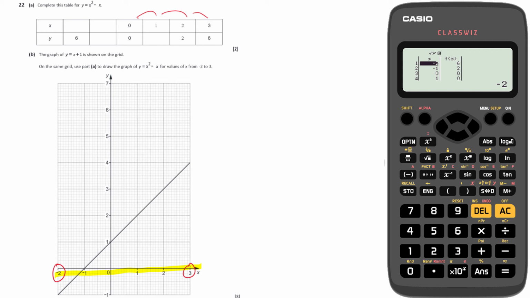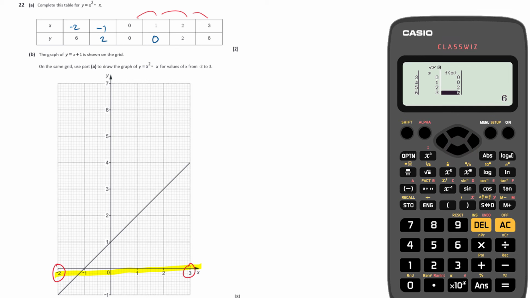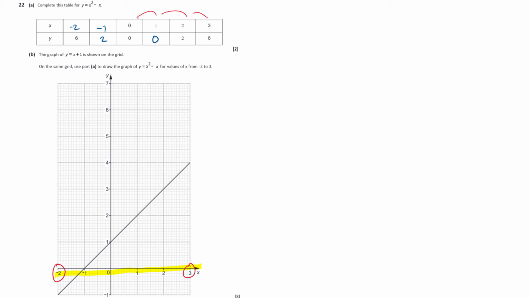Okay, so on my table then, the first box is -2 goes with 6. So I'm going to put in my -2 in there. And then I've got -1 goes with 2. So -1 goes with 2. 0 goes with 0, which matches. 1 goes with 0. 2 goes with 2, and 3 goes with 6, so the rest all matches. Okay, so we filled out the table, and that was really easy. Just make sure you use the table because it does make life a whole lot easier.